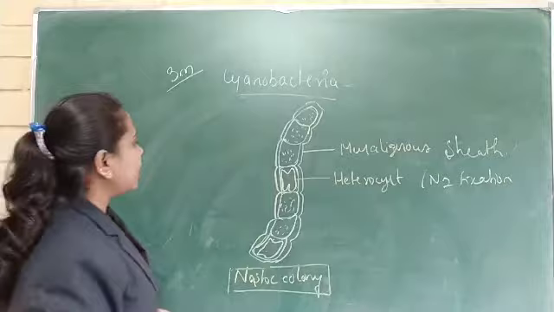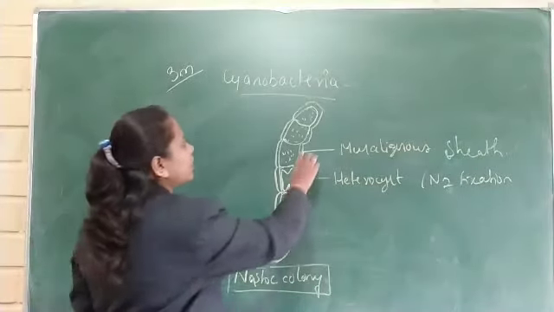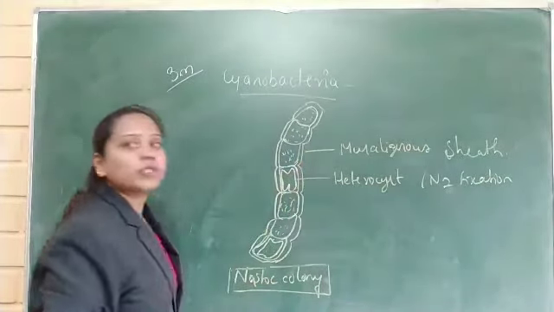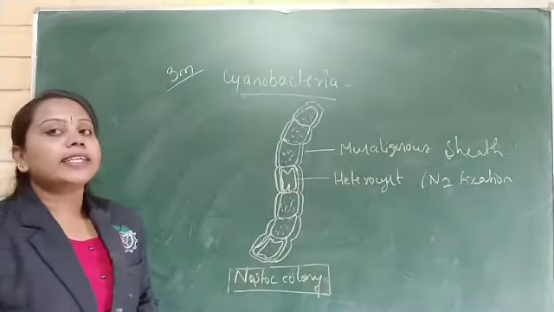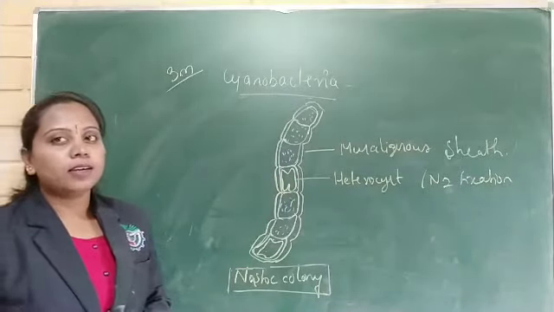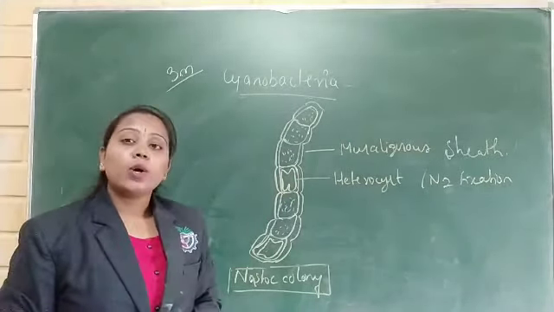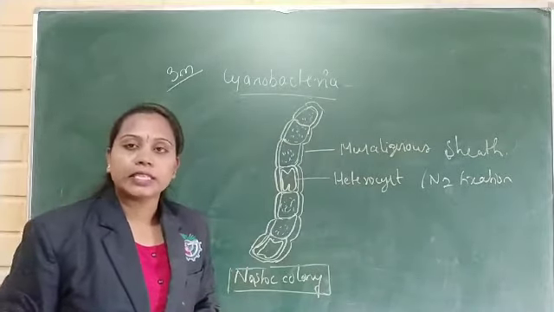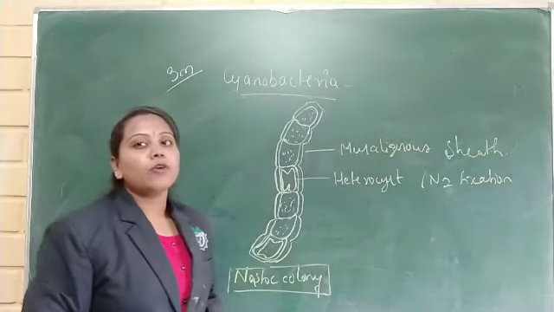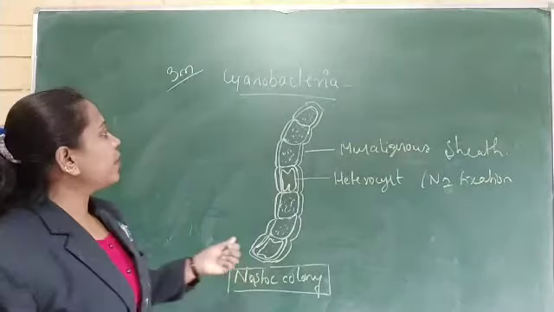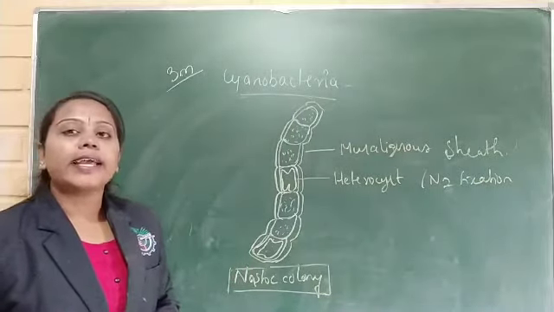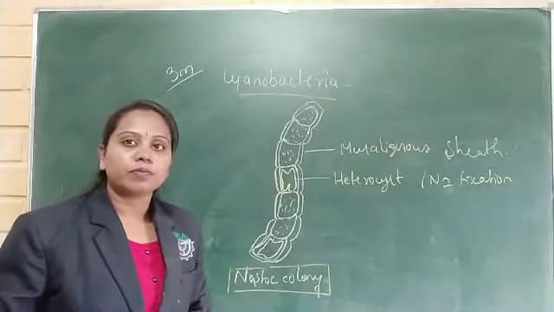And another very important thing, it is covered by a sheath called the mucilaginous sheath, and it is an autotrophic bacteria. They can prepare their own food. It is photosynthetic in nature. This is a very important question from the examination point of view.